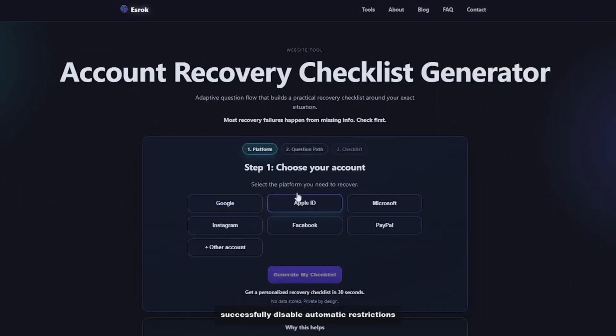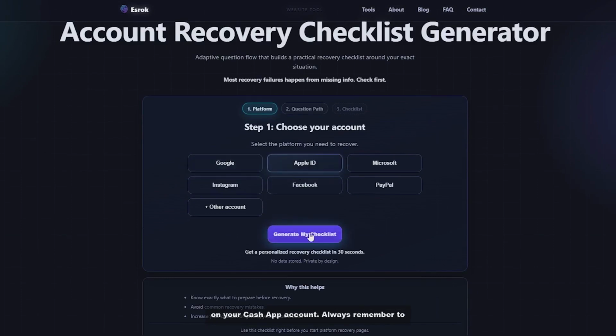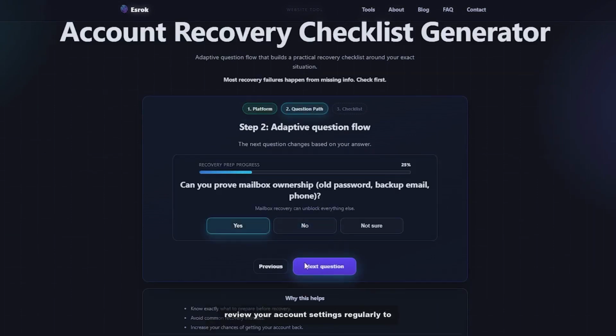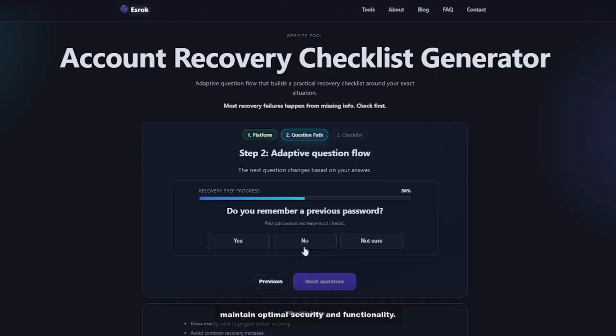By following these steps, you can successfully disable automatic restrictions on your Cash App account. Always remember to review your account settings regularly to maintain optimal security and functionality.